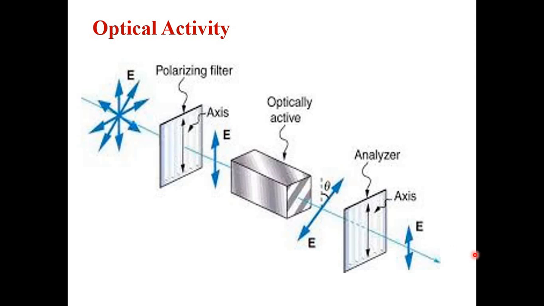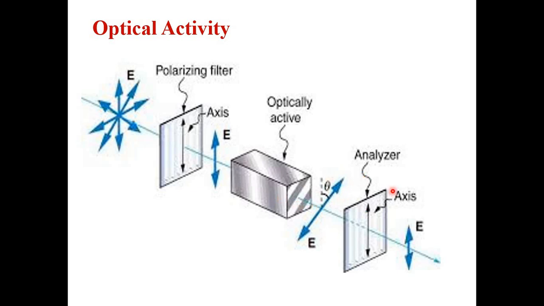Whenever that light passes through such substances, you can see a little bit of bending in the light waves, or the light waves are rotated by an angle theta whenever polarized light passes through optically active material.